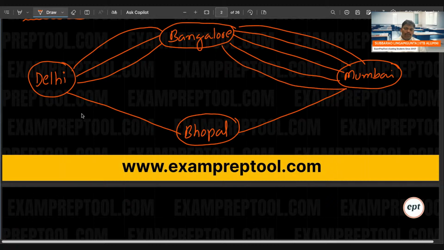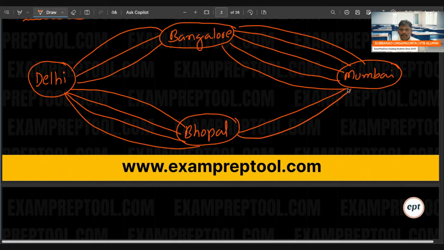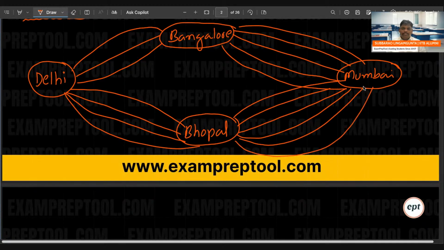To go from Delhi to Bhopal, assume four ways. To go from Bhopal to Mumbai, assume six ways. Perfect. This is the diagram.